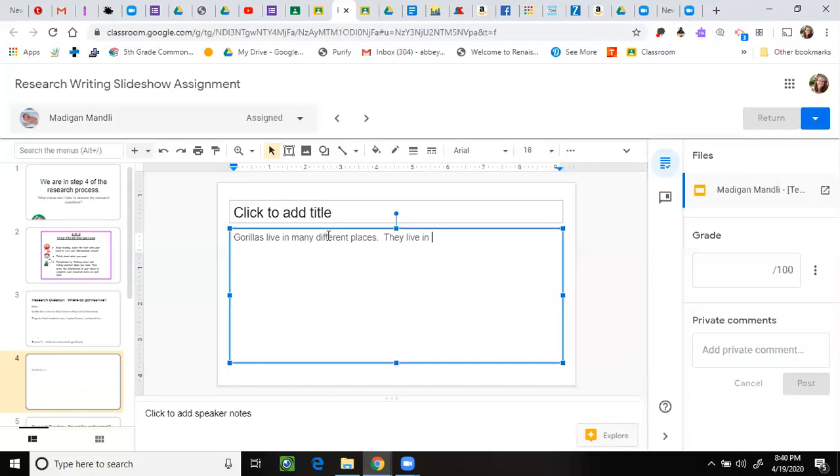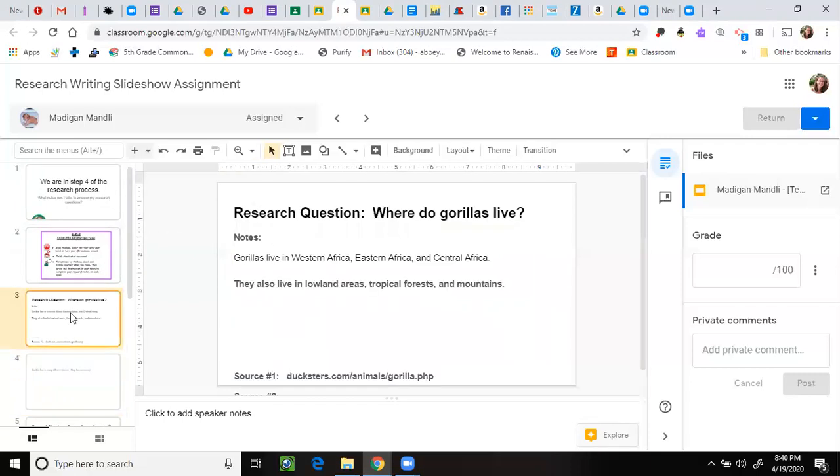They live in Eastern, and now I feel like I forgot the details. I'm going to flip back, and that's okay. Eastern Africa, Western Africa, Central Africa, lowland areas, tropical forests, and mountains. I did a reread of the facts.